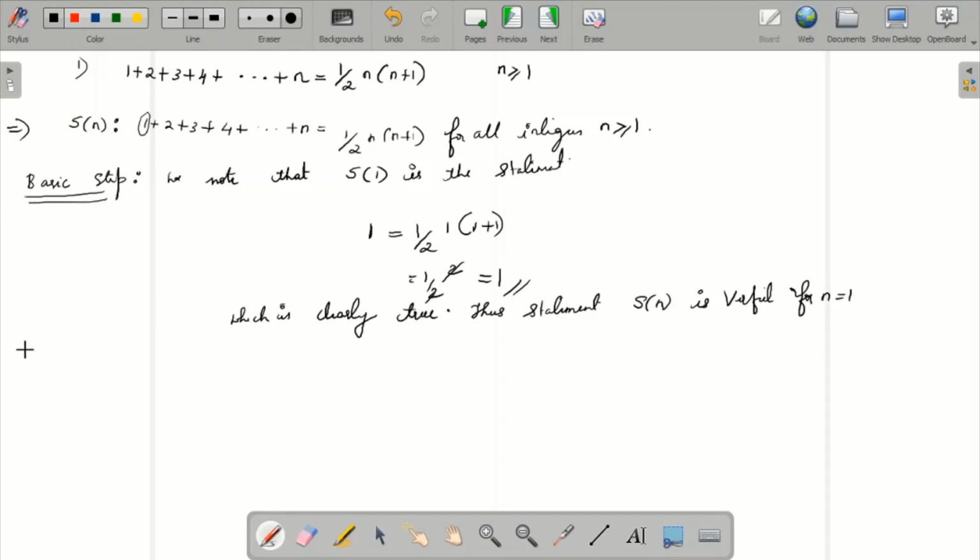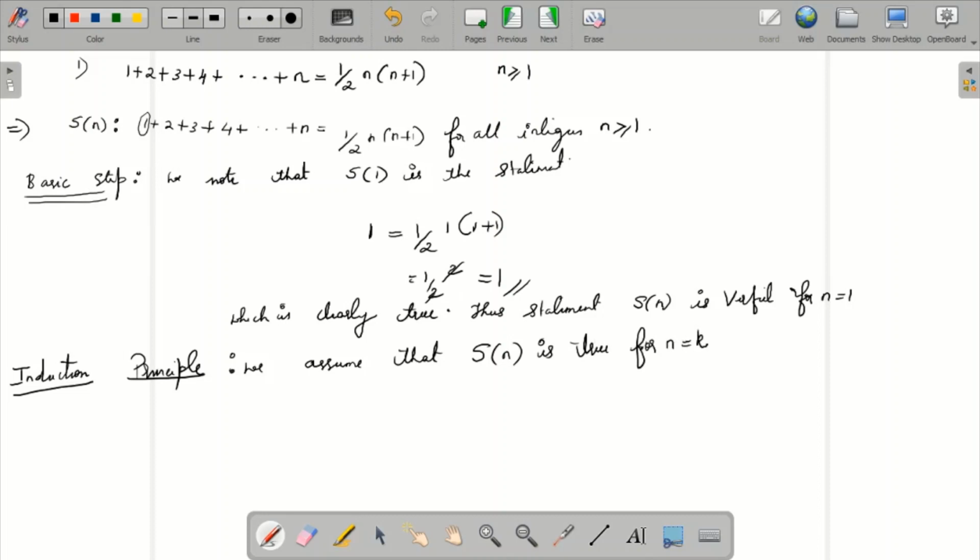Now what is our induction principle? In the induction principle, we assume that the statement S of n is true for n equal to k, where k is an integer greater than or equal to 1.